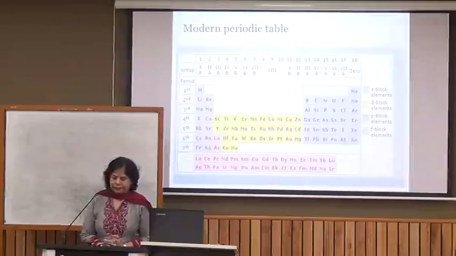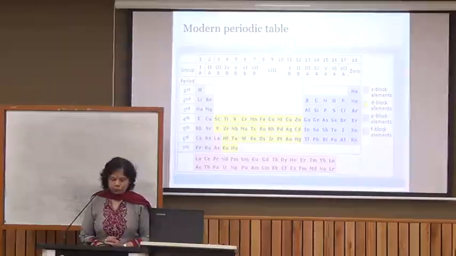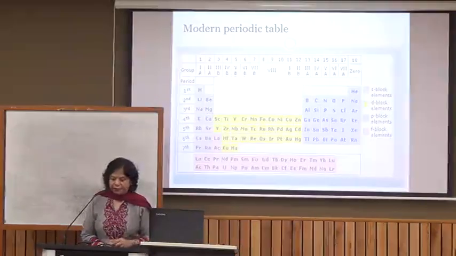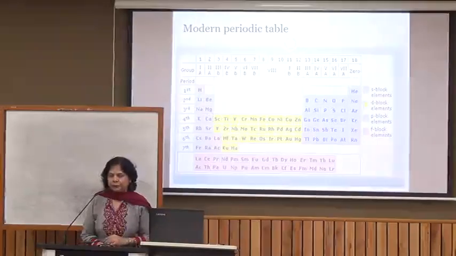And then at the base you can see there are 2 rows. Actually, the elements placed in these 2 rows are part of this periodic table. The first one is of lanthanides. You can see the pink box in the 6th period in the 3rd group. The 14 elements placed in the first row all have properties similar to lanthanum. So they are in that one box and they are called the lanthanides.